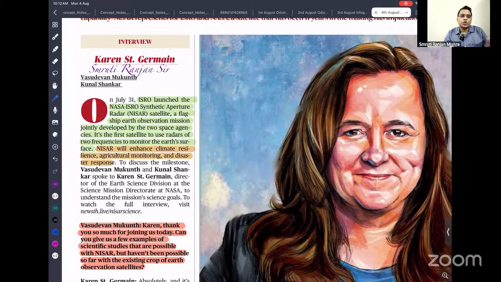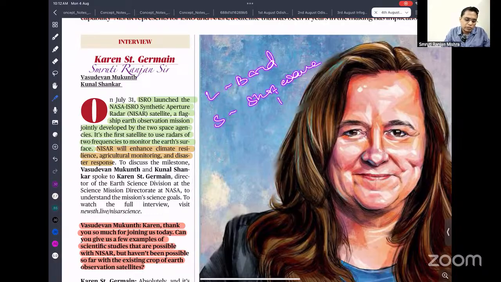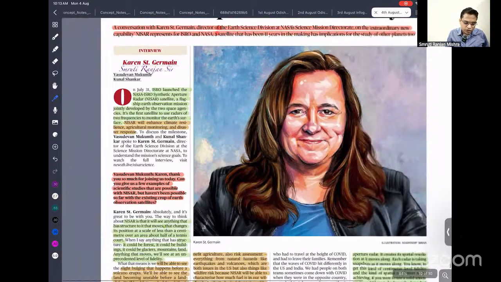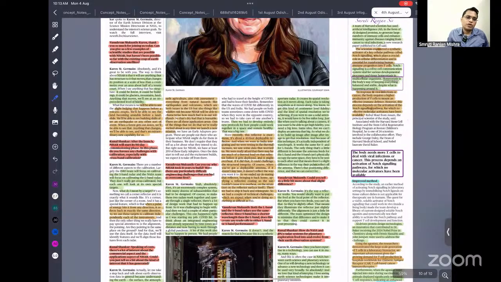It uses dual band. L band means long wavelength, and S band means short wavelength. Long wavelength helps in ground penetration, so it can go inside the ground and understand what changes are happening beneath the soil. And S band is going to observe whatever is happening on the surface of the soil. So just read it. I don't think it is very important, because it is mostly talking about how they are developing it and what challenges they are facing. This is not important for us.